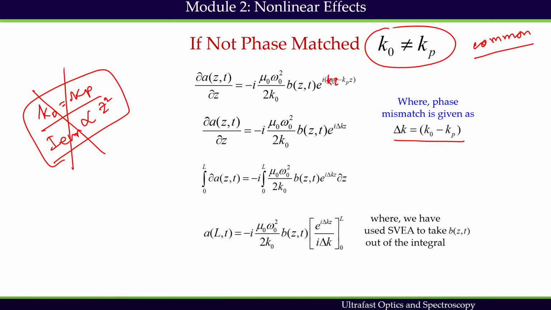Thus the induced polarization creates new light that becomes out of phase with the light it created earlier. This is why, instead of making more such light, the two contributions cancel out. The process by which they are brought in phase is called phase matching. Here we note that if a process is not phase matched, it doesn't mean that the nonlinear effect does not exist in the medium. Rather, it means that the intensity of the generated light becomes low or zero.